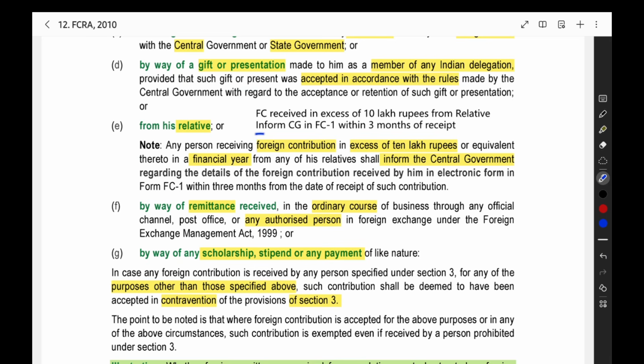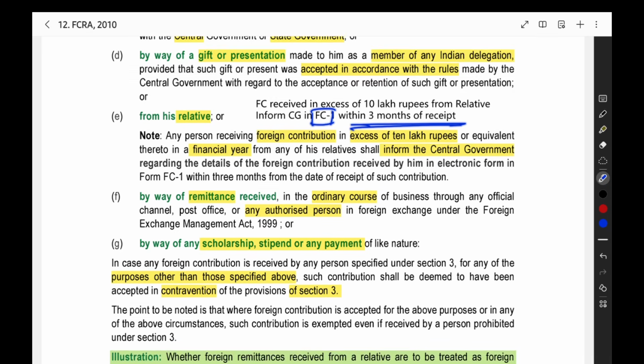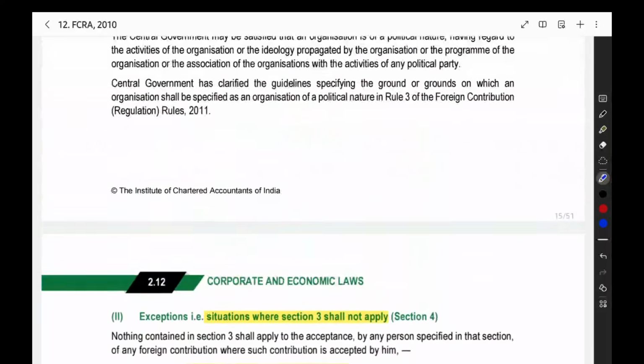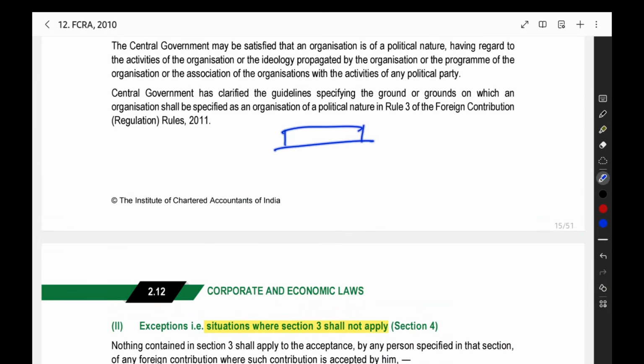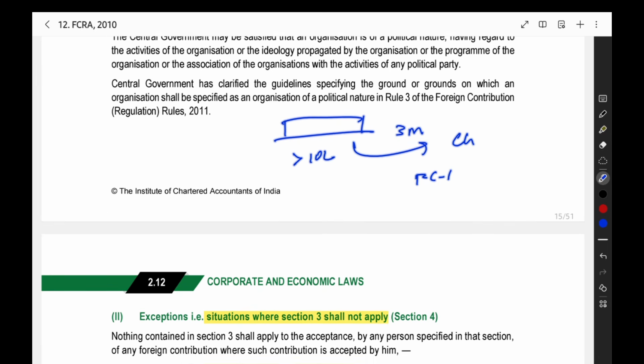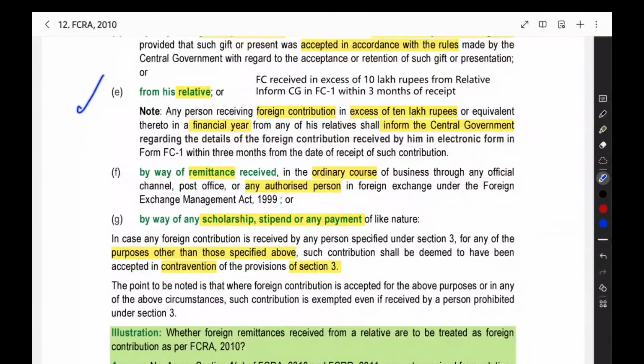Like that, you have to give the intimation, the information to the central government in this particular form within 3 months from the receipt. For example, whatever the date you are getting the foreign contribution, if you are receiving more than 10 lakhs, from this date, within 3 months, you have to inform the central government in form FC1. So that is this point.